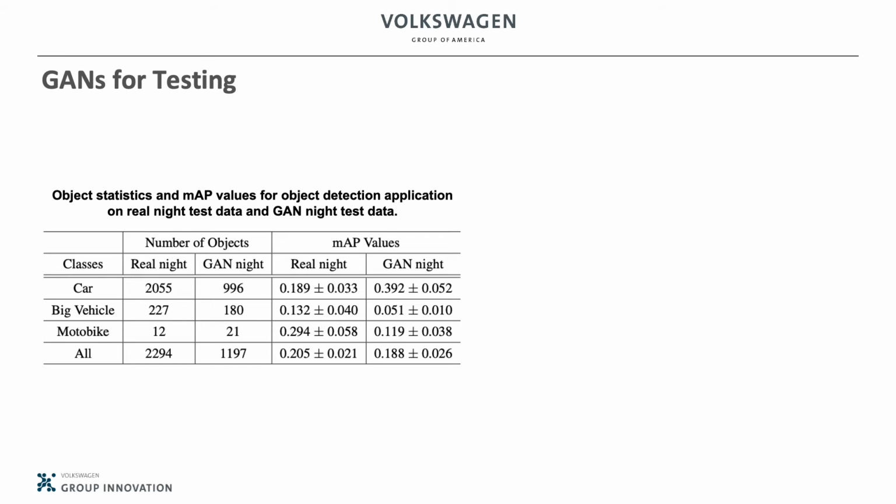We also explored if we can use GAN-generated data to validate the object detection module. For this set of experiments, we trained YOLO-V5 models with real-day images only and tested on either 148 RealNet images or 148 GANnet images, which were converted from real-day test images. The MVP values are shown in the table. Although overall MVP values remain in the same range, class-wise average precision varies a lot.